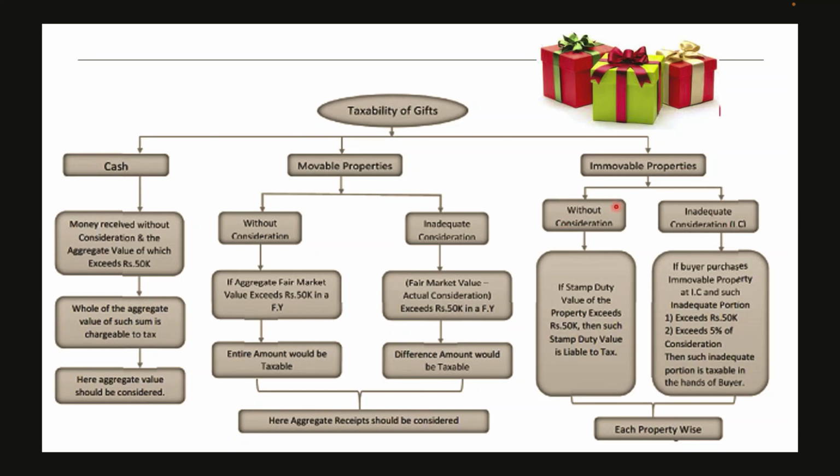If it is without consideration, then we have to take the stamp duty value of the property. If the stamp duty value of the property exceeds 15,000, then such stamp duty value is fully taxable. In this case, we have to take it for each property, not for the financial year. Whereas in case of cash and movable property, we take an aggregate value for the financial year. In case of immovable property, you have to calculate this for each and every property.